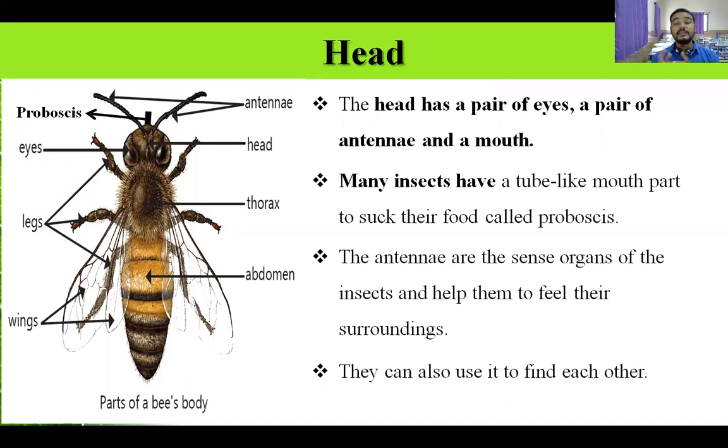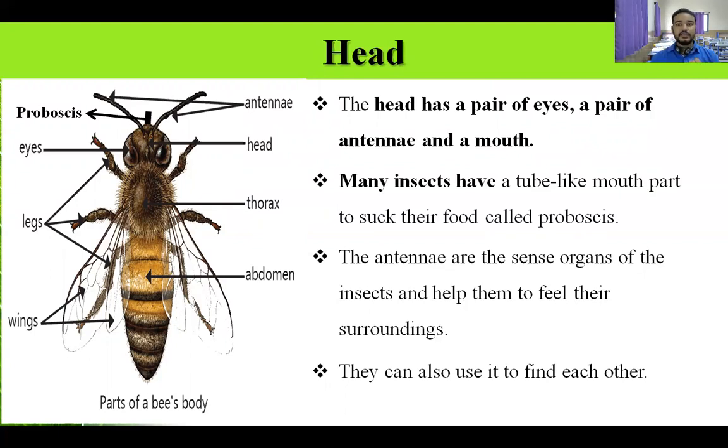Likewise, they have these antennas, which are used to sense and feel the surrounding. If they find some enemies ahead, they will move away from that. Antennas can rotate 360 degrees, and with their help, they can find each other also. Nowadays, we can find each other by using a phone, but using antennas, they can find each other.